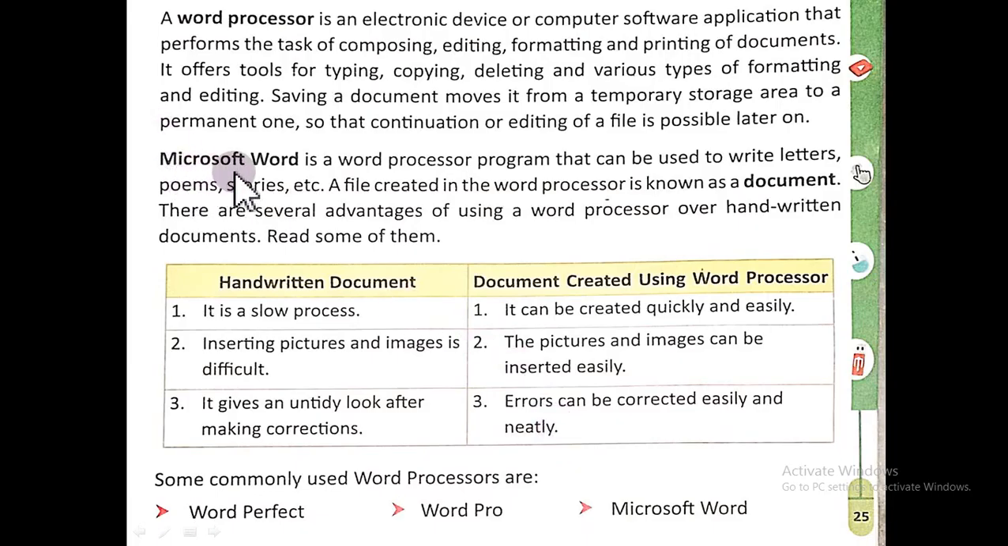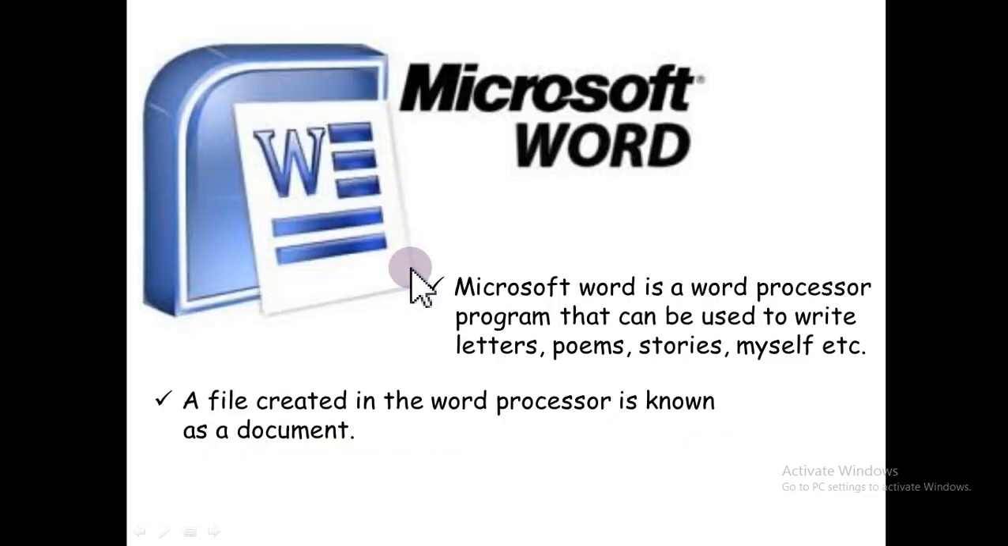What is Microsoft Word? Microsoft Word is a word processor program that can be used to write letters, poems, stories, etc. So we can say that Microsoft Word is a word processing software. It is also called MS Word in short. The main purpose of MS Word is to allow the users to type, edit, format and save the document.